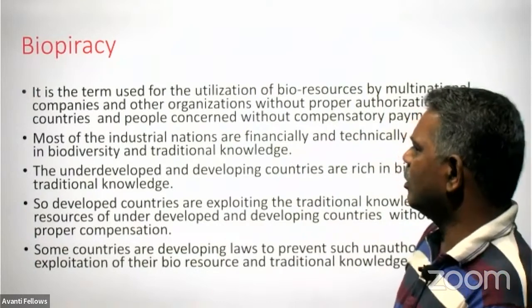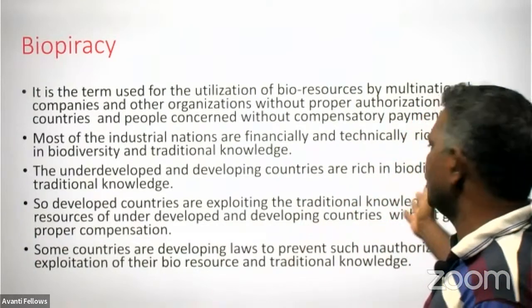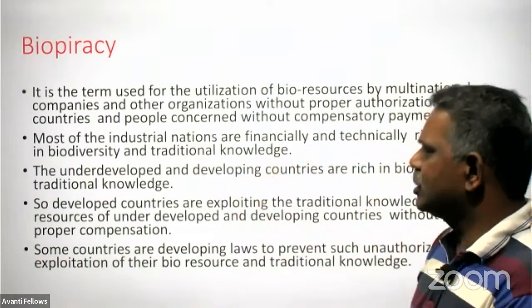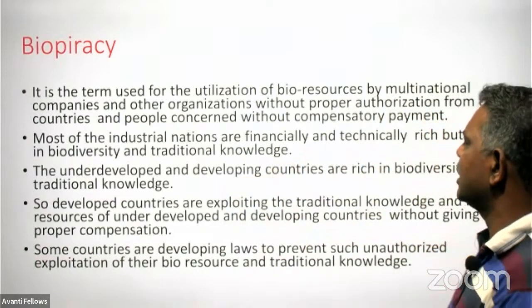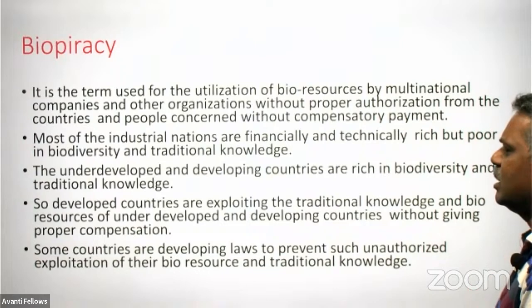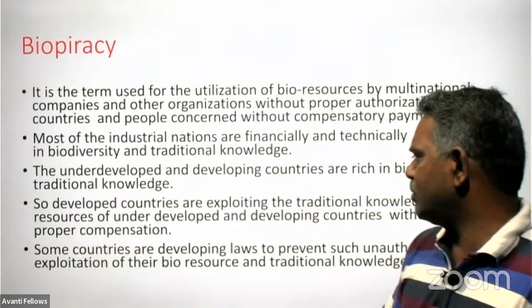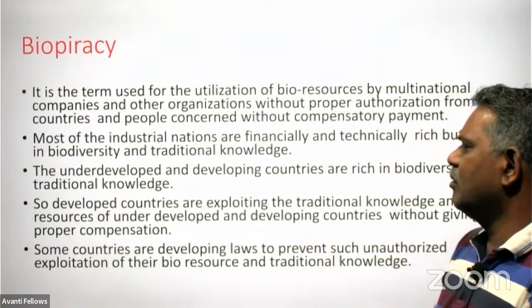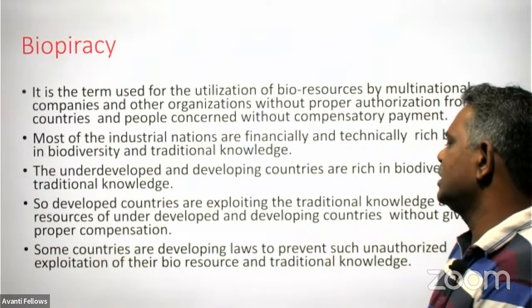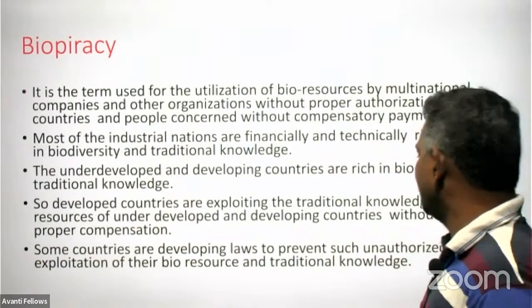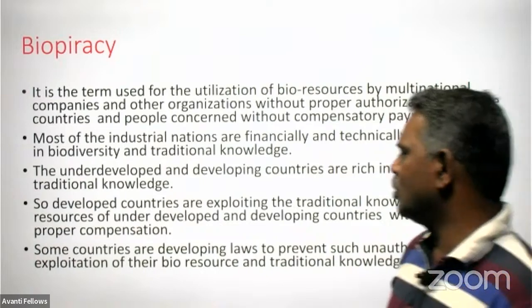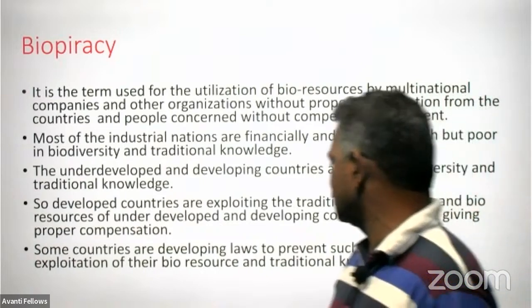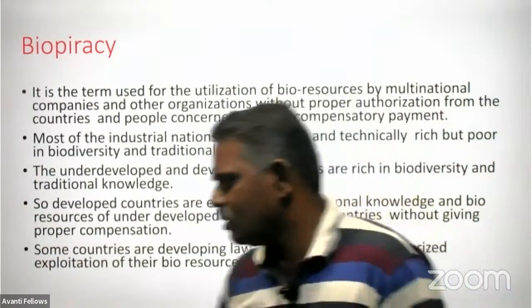The underdeveloped and developing countries are rich in biodiversity and traditional knowledge. So developed countries are exploiting the traditional knowledge and bioresources without giving proper compensation. Some countries are developing laws to prevent such unauthorized exploitation of their bioresources and traditional knowledge.